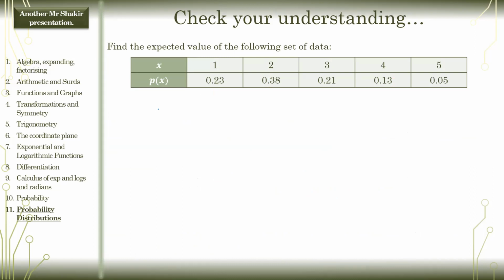So you do 1 times 0.23 plus 2 times 0.38 plus 3 times 0.21 plus, and so on. It is equal to 1 times 0.23 plus 2 times 0.38, and then so on and so forth. And you get something like that, which is equal to 2.39, and you're done.